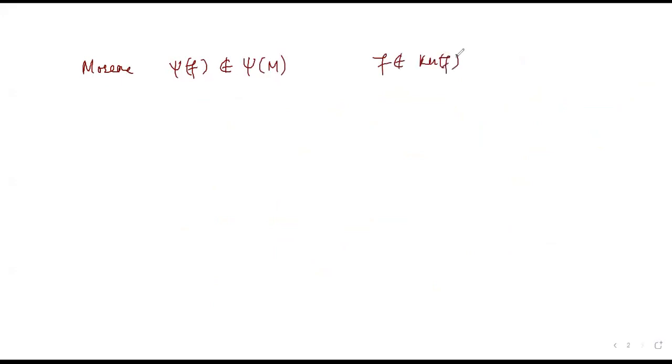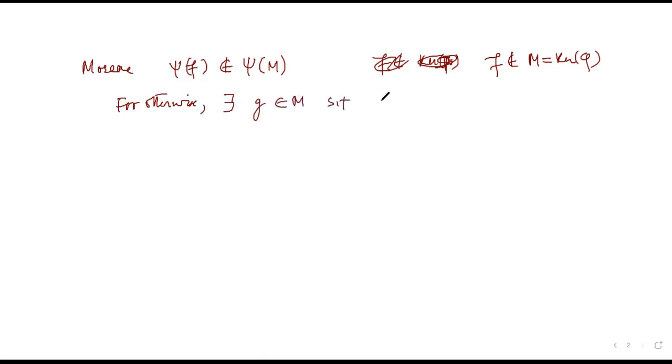phi. Oh, that's obvious. Sorry, kernel. f does not belong to M, which is kernel of phi. अगर ये M में नहीं है तो of course psi of f जो है psi of M में नहीं है. For otherwise हम कह सकते हैं there would exist g belonging to M such that